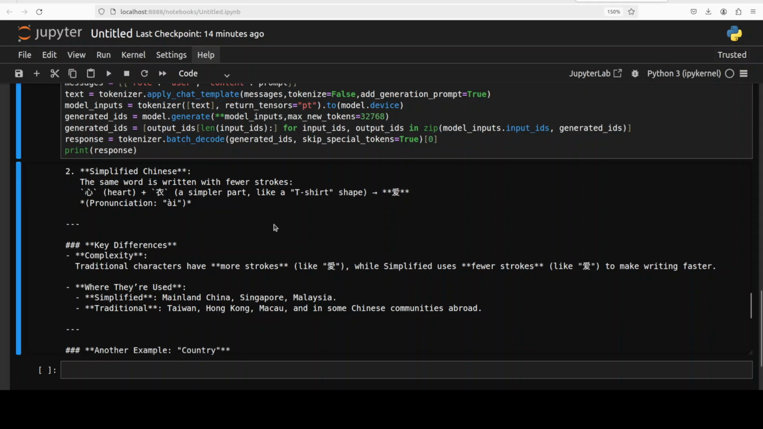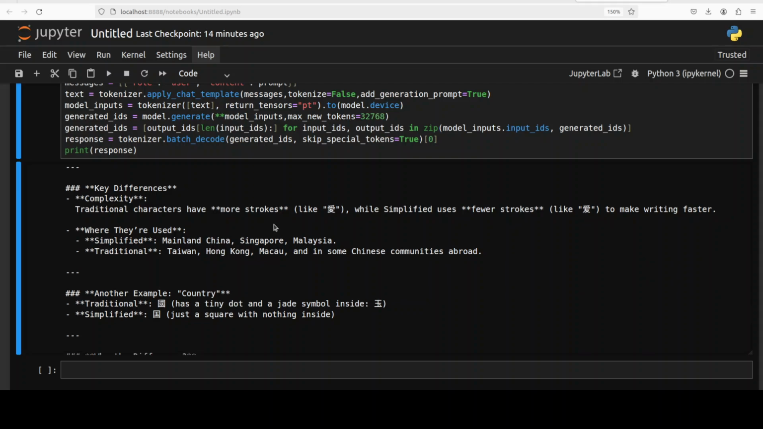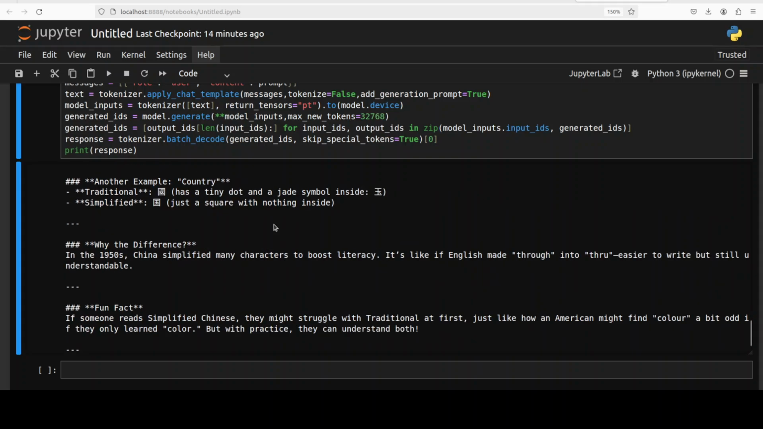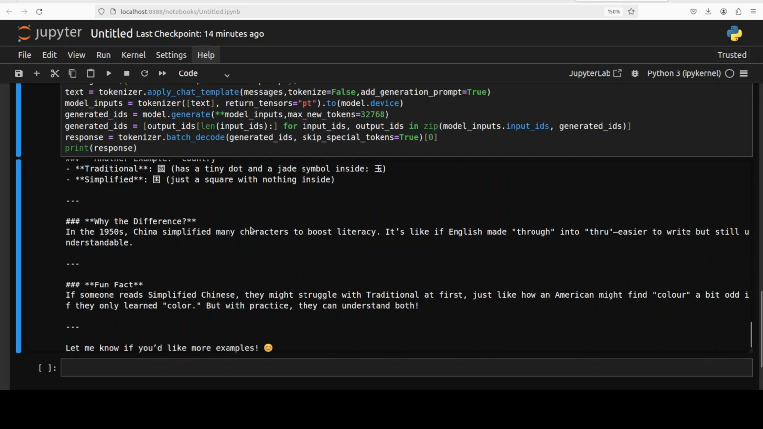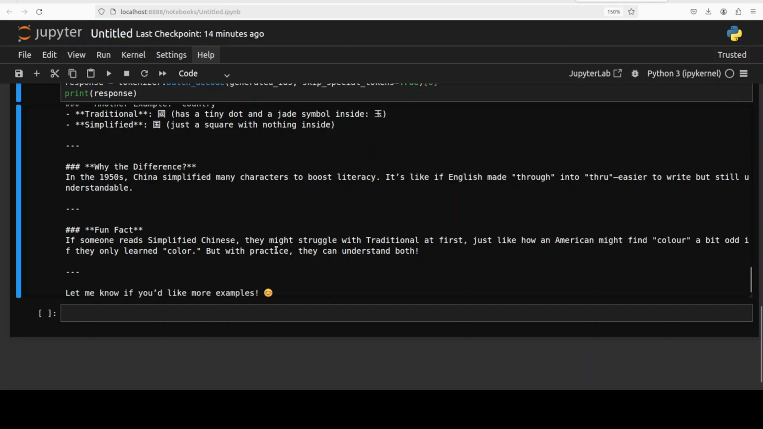And then it is talking a bit more about key differences, where they are used, and why the difference happened: in 1950s China simplified many characters to boost literacy. Very nice. It's like if English made "through" into "thru" to make it easier. Wow. Fun fact, if someone reads simplified Chinese, they might struggle with traditional at first,